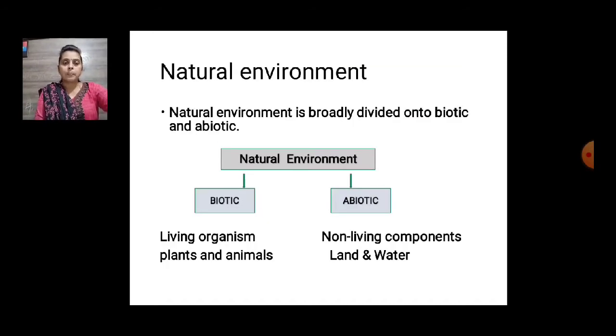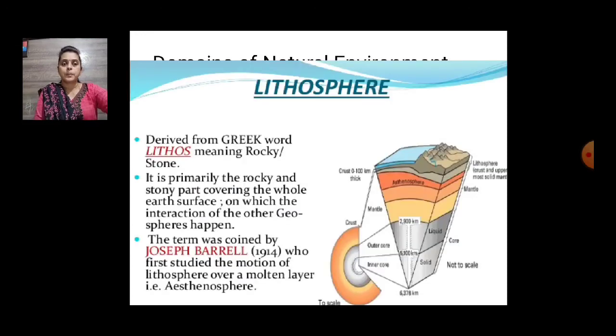Now let's see the next slide. The natural environment, as I told you in the second slide, is broadly divided into biotic and abiotic environment. You know very well that all living organisms, whether plants or animals, including human beings, come under the biotic components, whereas non-living components like land and water come under the abiotic component.